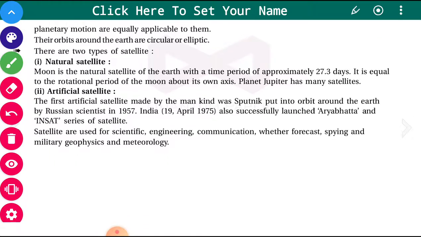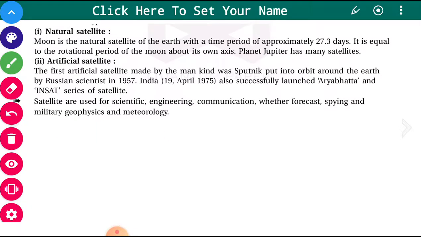Artificial satellites are man-made satellites which are put in different orbits around the earth. The first artificial satellite was Sputnik, put in orbit by Russian scientists. Then came the successful launch of Aryabhatta and a series of different satellites by our Indian Space Research Organisation, ISRO. Satellites are used for scientific, engineering, communication, weather forecast, spying, and military purposes. They are used for meteorological surveys also.